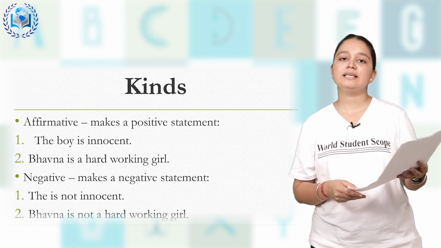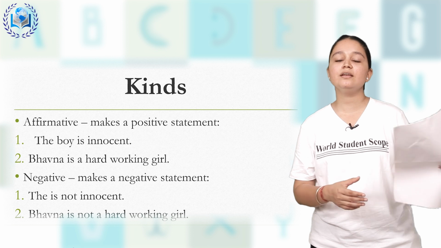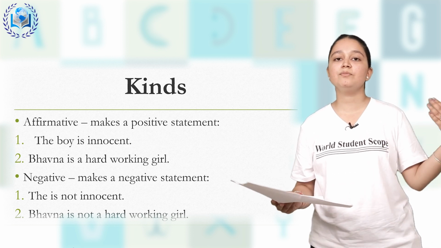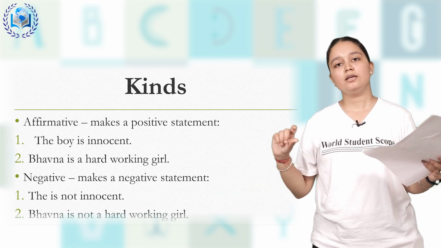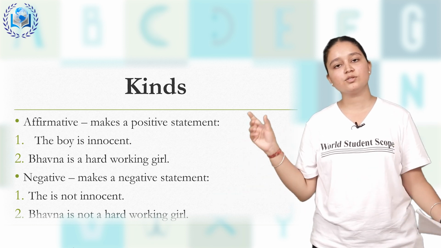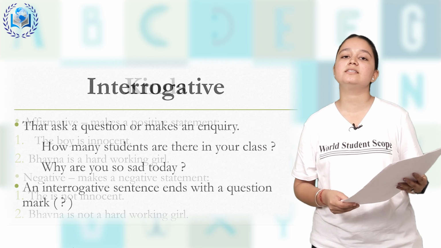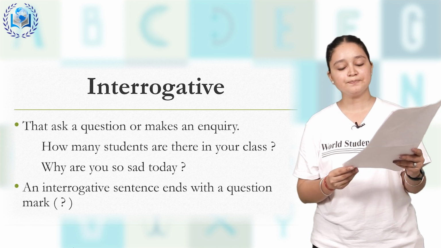Another example we can take is the boy is innocent. If I am saying the boy is innocent, this comes under the kind of affirmative. This is a positive sentence. But if I say the boy is not innocent, now I am adding the word not, so it comes in a negative sentence. Next is interrogative sentences. Now what are interrogative sentences?